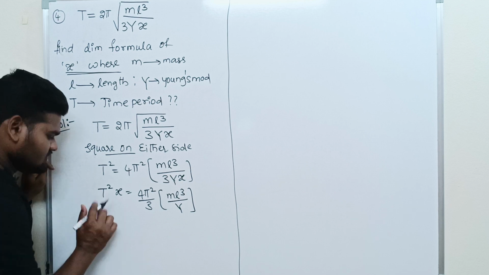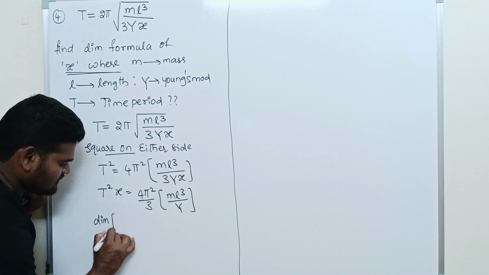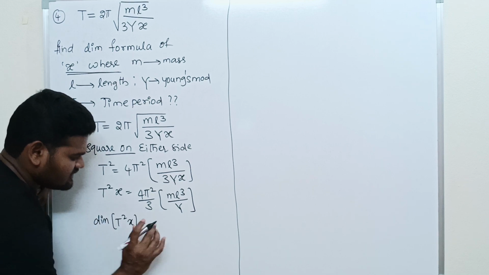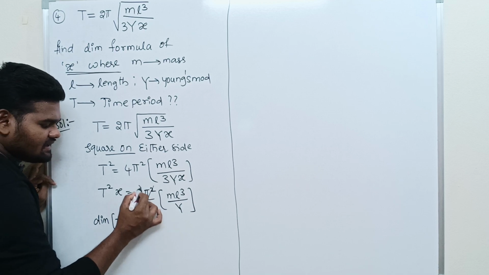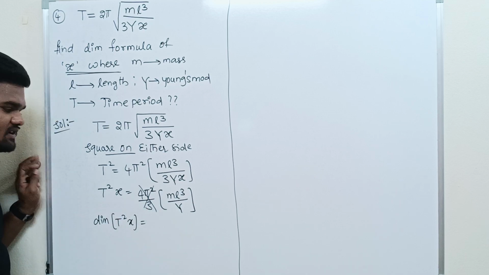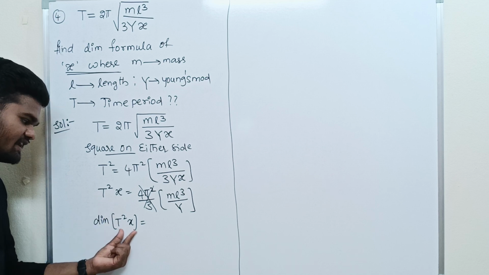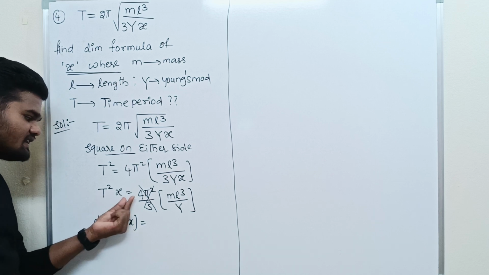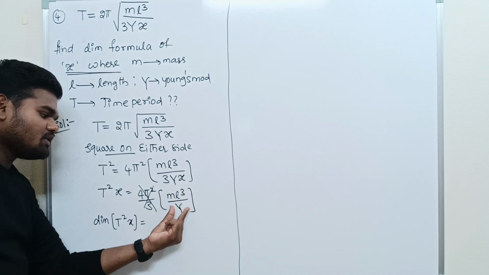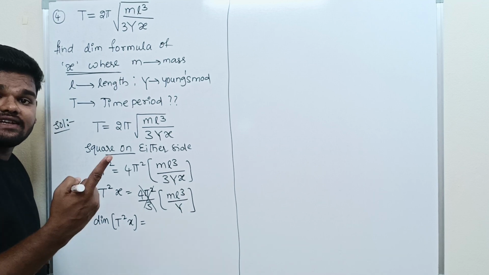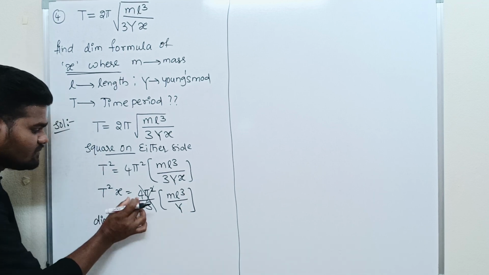Okay, so right, constants do not have a dimensional formula. I'm writing the dimensional formula for X because T square X is equated to ML cube by Y. So physical quantities having the same dimension can be equated.